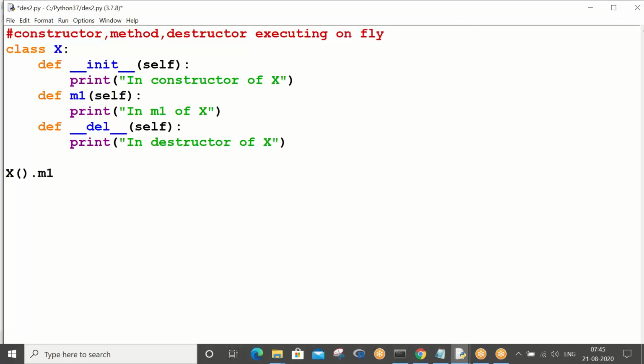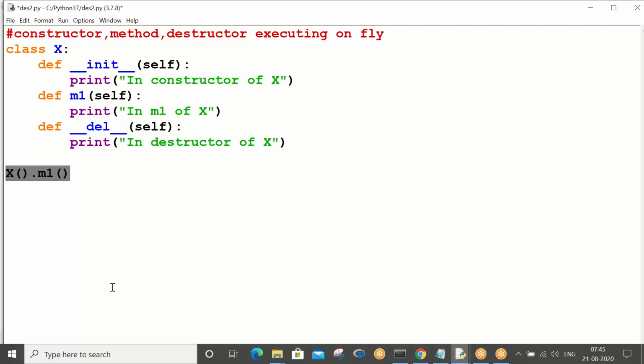Let me execute; this program makes you understand many things. After my class code, what I am writing, you have not seen this kind of syntax till now in OOP concepts. Earlier I created object x1 equal to x, and then through x1 I used to call my object methods. But this time, what I am doing is calling my method directly with the object.